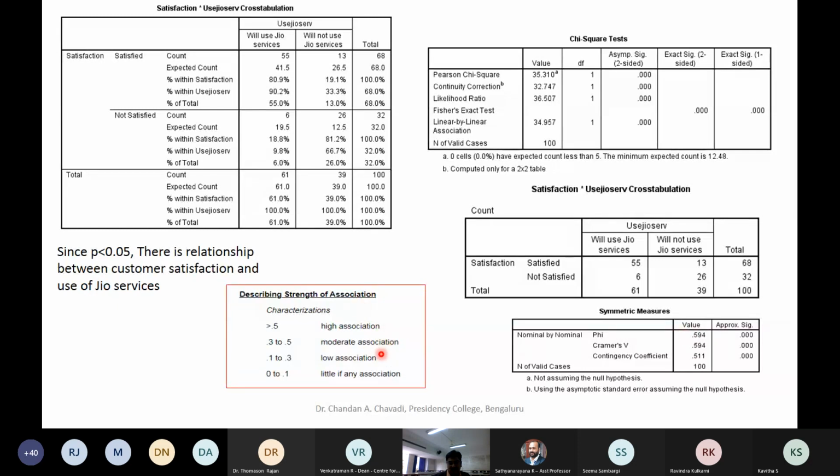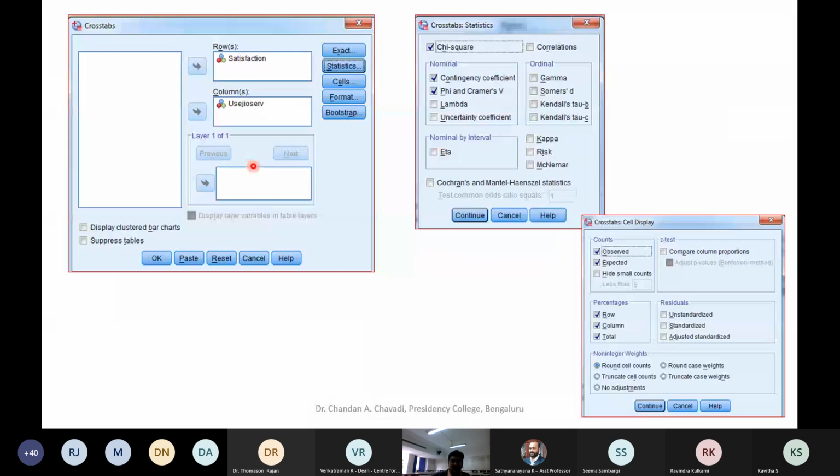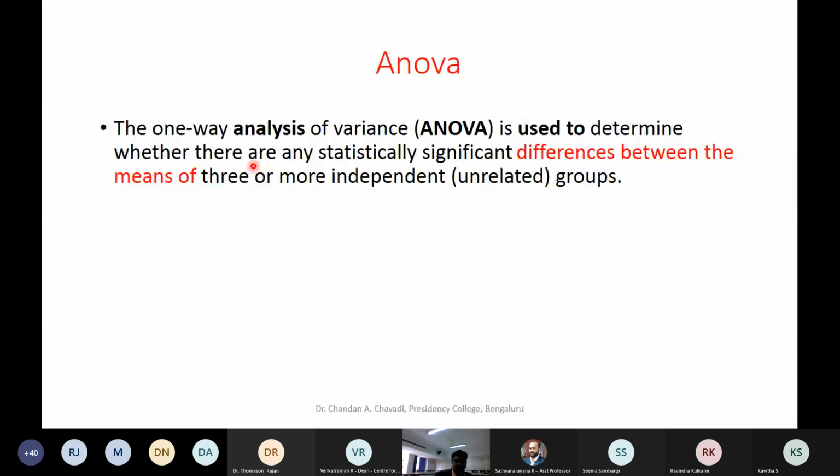So there is some sort of moderate association, or you can say high association because it is above 0.59. So this is again a basic understanding of the strength of the relationship and whether there is a significant difference between these two or not. So by doing this, we are able to conclude that customer satisfaction leads to use of Geo services. Yes, definitely it will lead to Geo service. So this is how it is concluded.